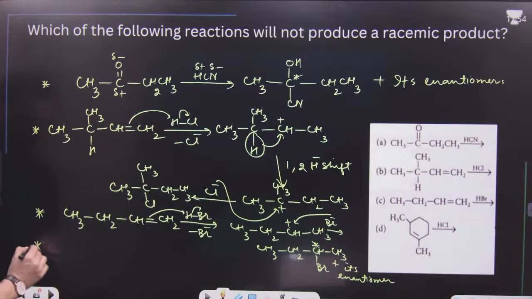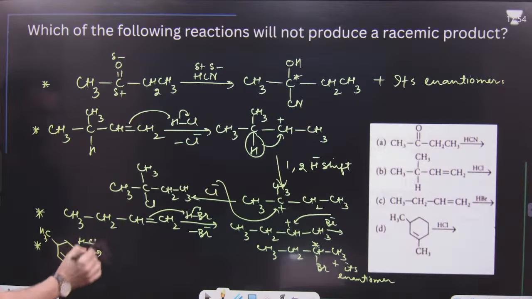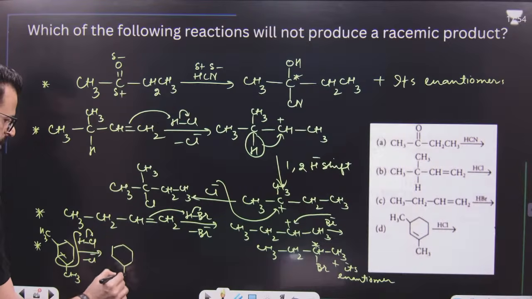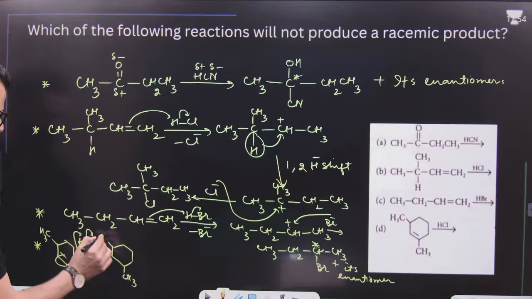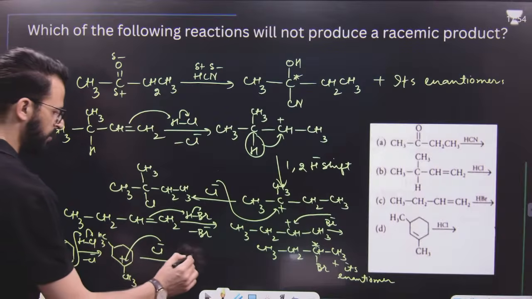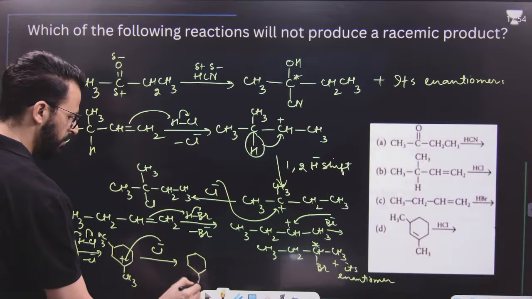What about D? Have a look. When you add HCl to this, hydrogen will be attacked and Cl minus will be lost. So we will first get a carbocation like this. This Cl minus will attack now. And we will obtain a structure like this.